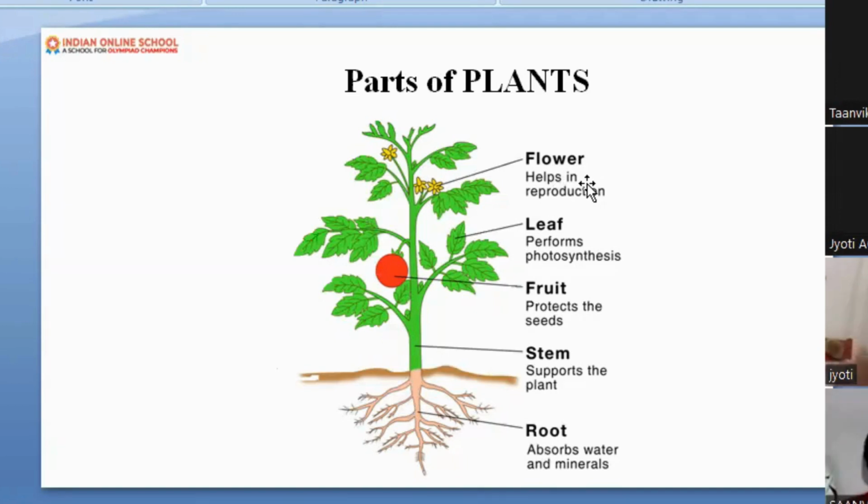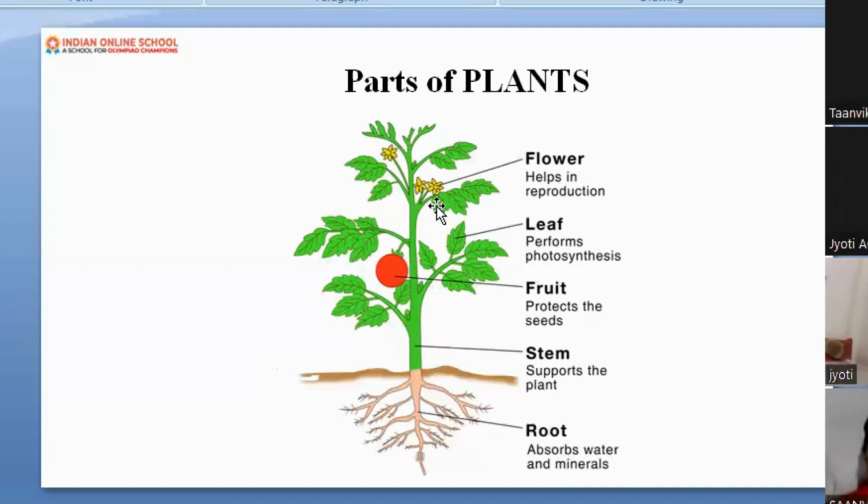Now, if I'm talking about flower, like us, we are human beings. We have different parts like hands. We have different sense organs. And each and every part is doing some work, delivering some duties. In the same way, the plant also has some work to do. Now, can you see the flower? What is the work of the flower here, dear? Do you know the flower is very attractive and gives us an aromatic smell?